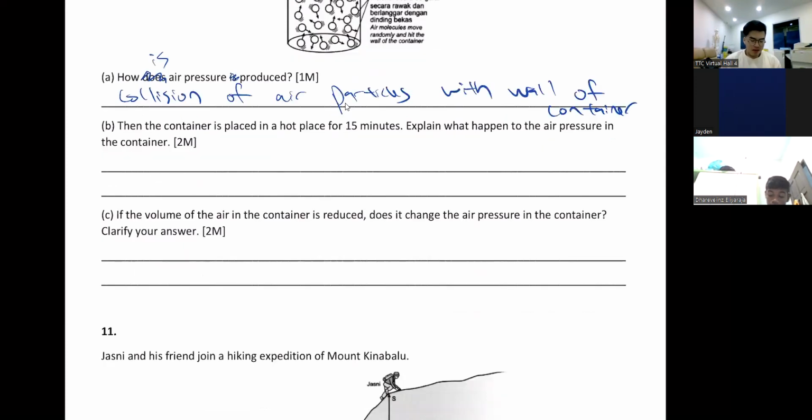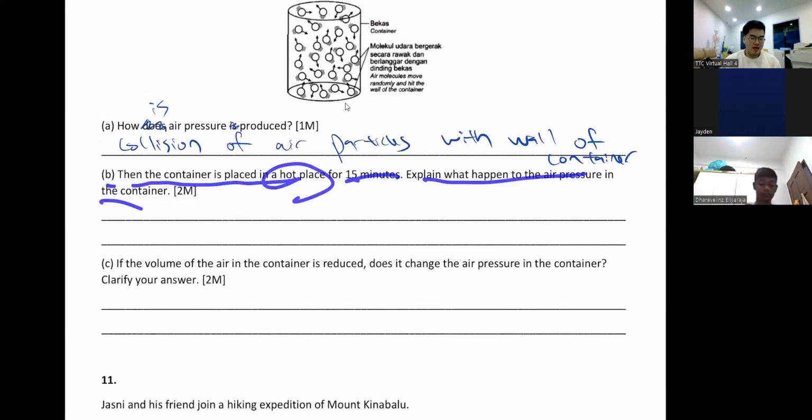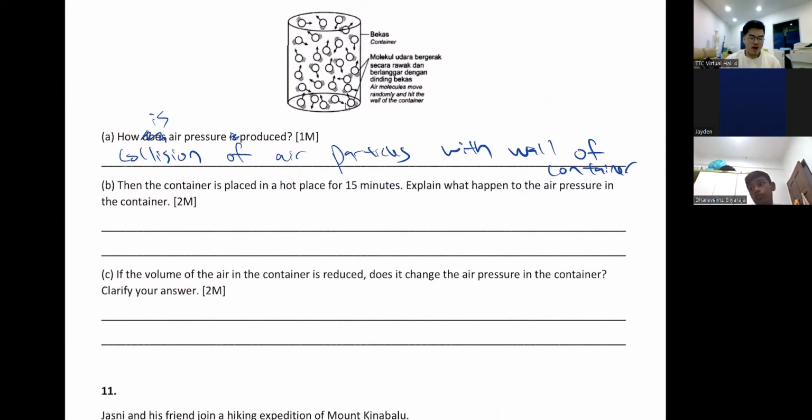So B, the container is placed in a hot place for 15 minutes. Explain what happens to the air pressure. Imagine when you put it in a hot place. When it's hot, what happens to these atoms? They run faster, right? If I put you in a room and I heat up the room, you're going to run faster because wow, so hot. So when there's more running, there's more banging.